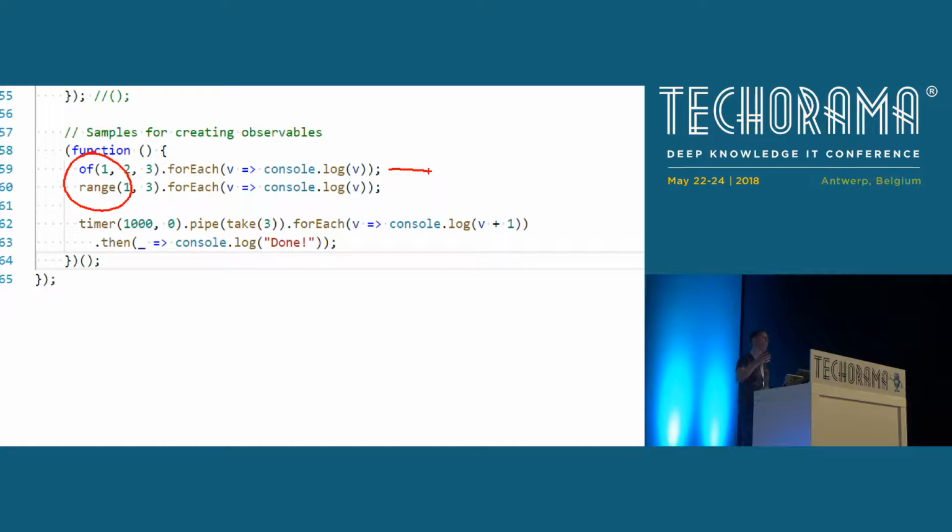Enumerable.range, things like that, very similar concept. The next line is even more interesting. What you see here is an observable that is created by a timer. So Rxjs contains a bunch of creation methods that you can use to set up an observable without having to specify the values. You can define a timer as a source of an observable.